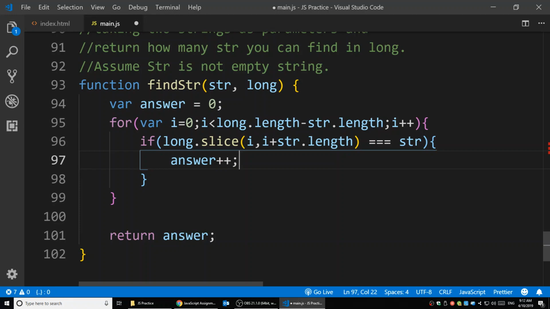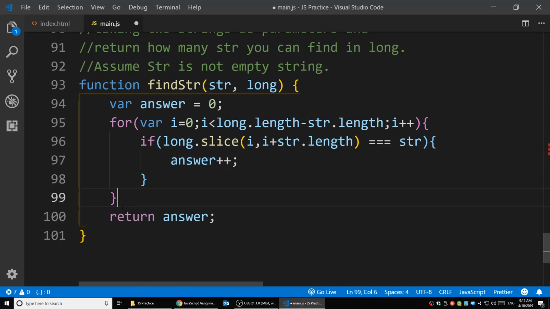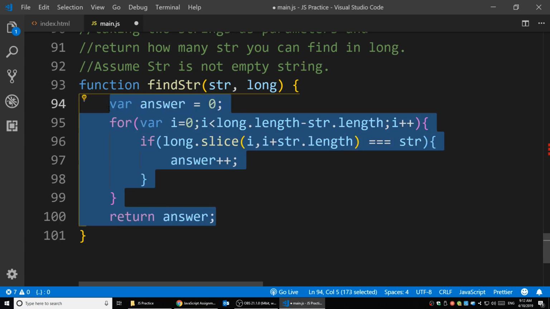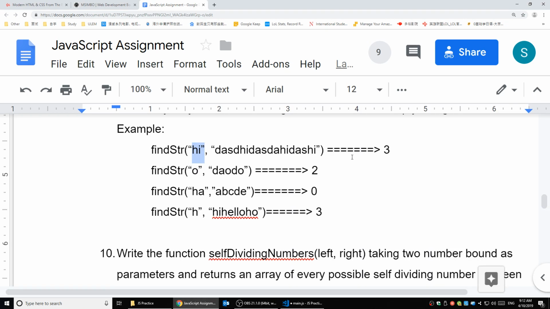It needs you to take care of the indexes, like when to stop, and how to add the string's length into the loop. This is actually very hard to think about, and there's a tricky way to do it that's much easier. Think about it: we are looking for how many str there are in long.